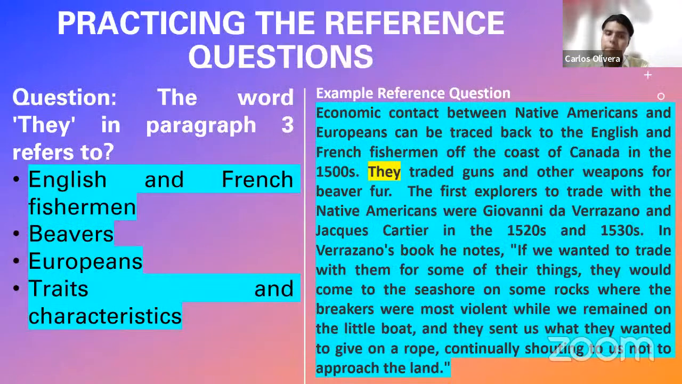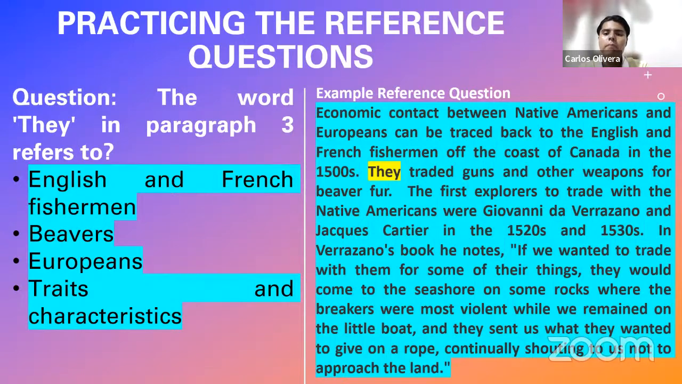The word they in paragraph 3 refers to, and here we have the paragraph. Economic contact between Native Americans and Europeans can be traced back to the English and French fishermen off the coast of Canada in the 1500s. They traded guns and other weapons for beaver fur. I'm going to read until that point. I will explain why later on, trust me.